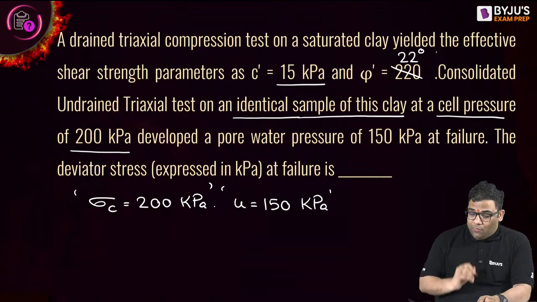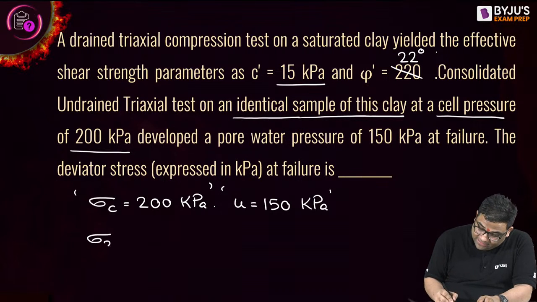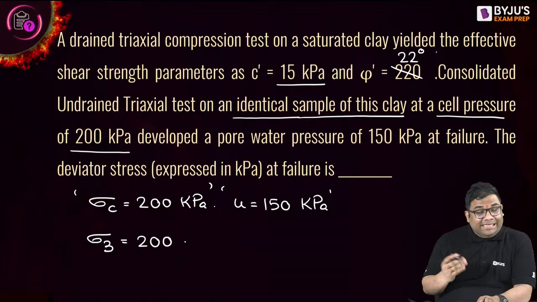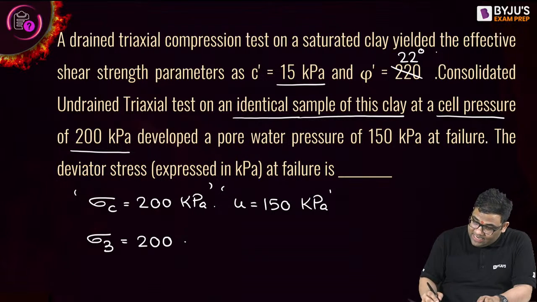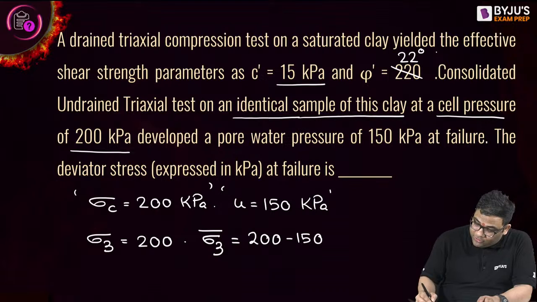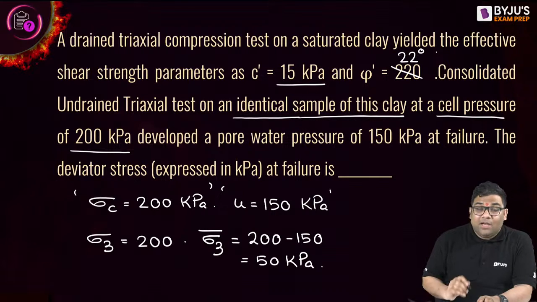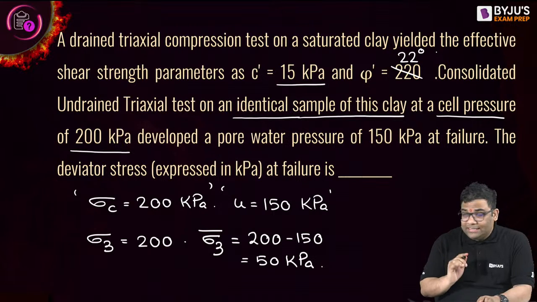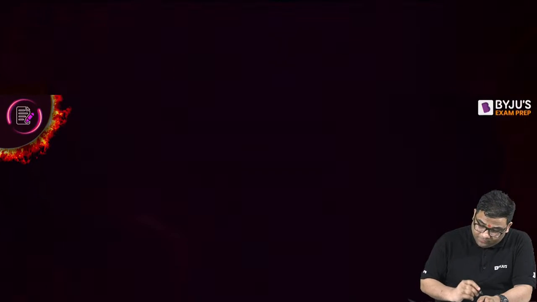So now from this, sigma 3 is 200. And then your sigma 3 dash, the effective minor stress, will be 200 minus pore water pressure, giving me 50 kilopascal.